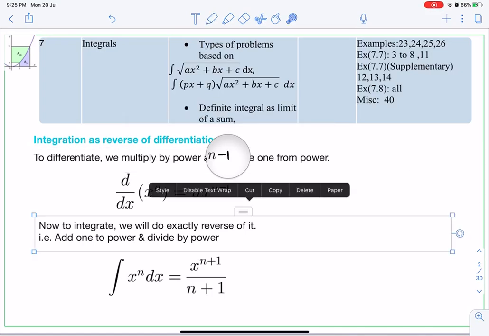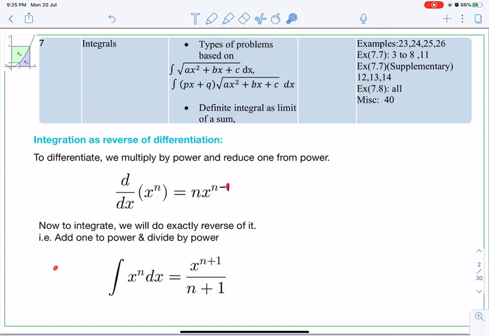Then to integrate, we will do exactly the reverse process of this. What we did here was multiply by the power and reduce 1 from the power. Now to integrate, we will do exactly the reverse of it, that is add 1 to the power and divide by the power. Look here, we will go in the reverse order and do the reverse operation. So here it was minus 1, in integration we will do plus 1.